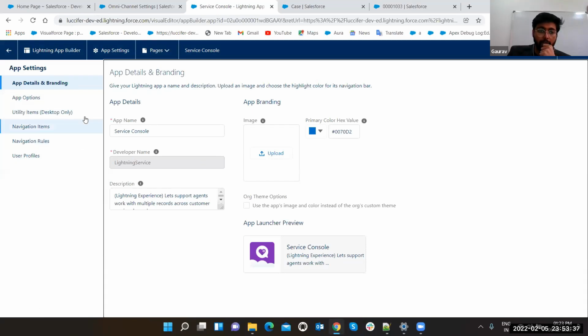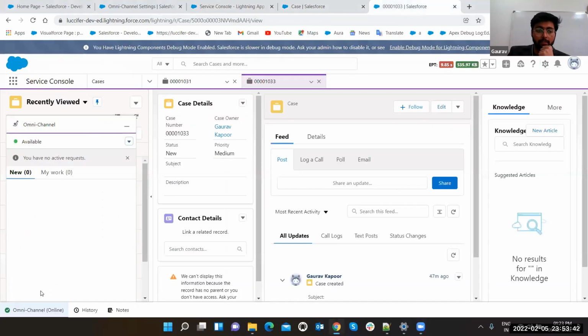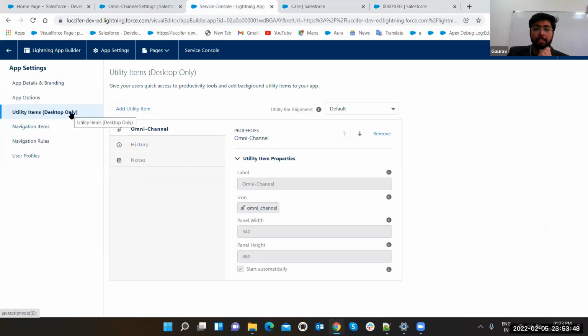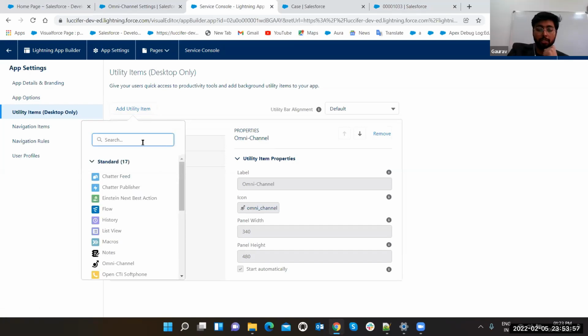So here come to utility items. Whatever items you are seeing in this area, notes, history, these are your utility items. So you have to edit that app and go to your utility items, desktop only, and you can add a utility item. We are having history, notes, and omni-channel. I have added omni-channel. You can click on add utility item, and here you can search omni-channel.